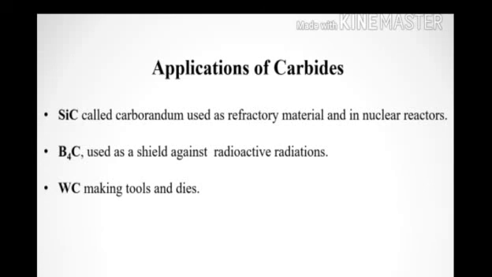Another industrially important carbide is boron carbide, that is B4C, which is much harder than silicon carbide and is now increasingly used as an abrasive. It is also used as a shield against radioactive radiation. Another important carbide is tungsten carbide, which is also used for making tools and dies.